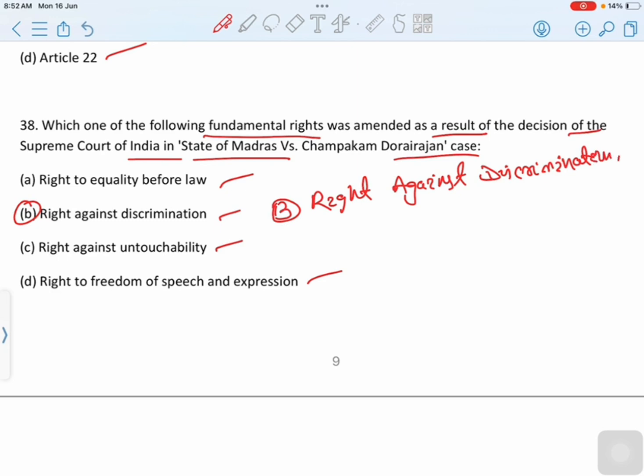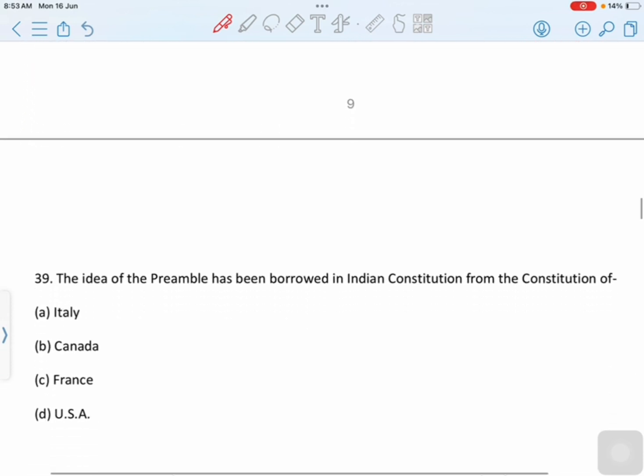The right against discrimination was amended following the Supreme Court verdict in the case of the State of Madras versus Champakam Dorairajan. In Article 15, Clause 4 was added. Article 15, Clause 4 was added by the First Constitution Amendment 1951 for making special provision for the advancement of the socially and educationally backward classes. Then correct option is option B, right against discrimination. Then move to next question.